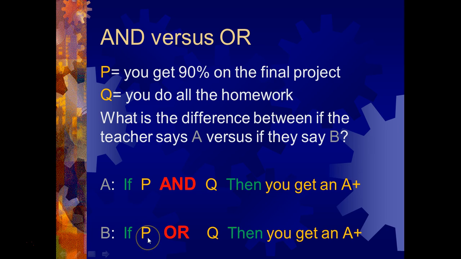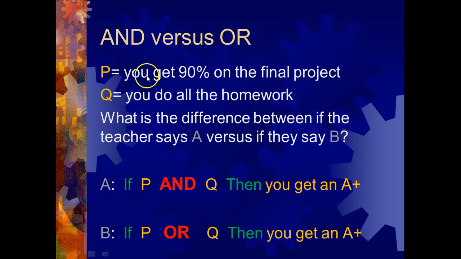On the other hand, if you do just P, that is, you just get 90% on the final, but you don't get this, then according to the teacher's promise, do you get an A plus? In other words, is this true if just one of them is true? Will this whole thing be true? Therefore, you would get the A plus if just P is true.